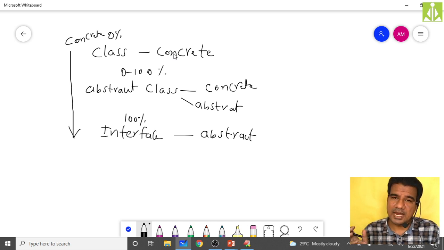Some concrete methods and some abstract methods you have. When you have abstract methods, the implementation of those abstract methods is missing. So because of that reason, we cannot instantiate an abstract class. Okay. Then finally, the interface.